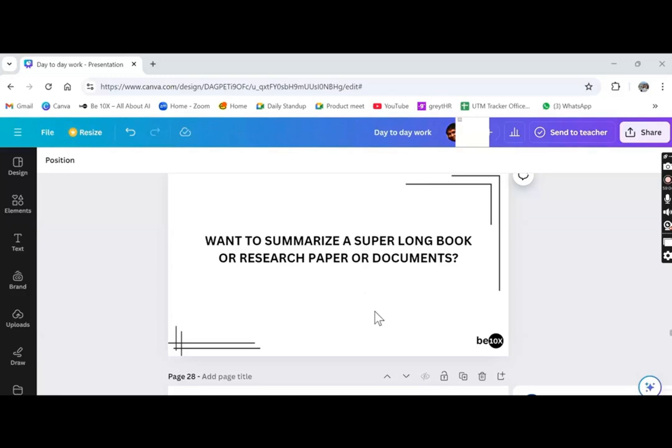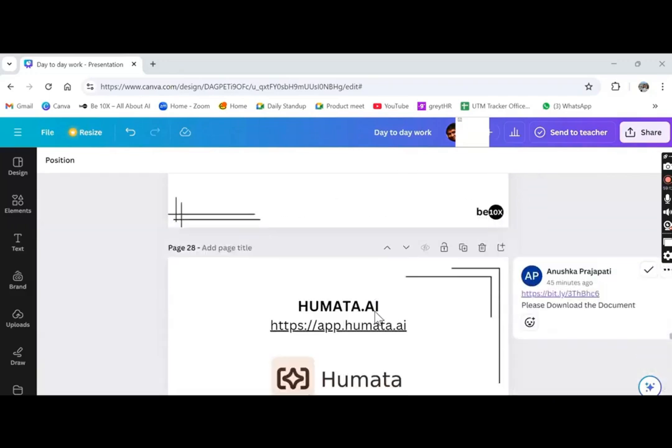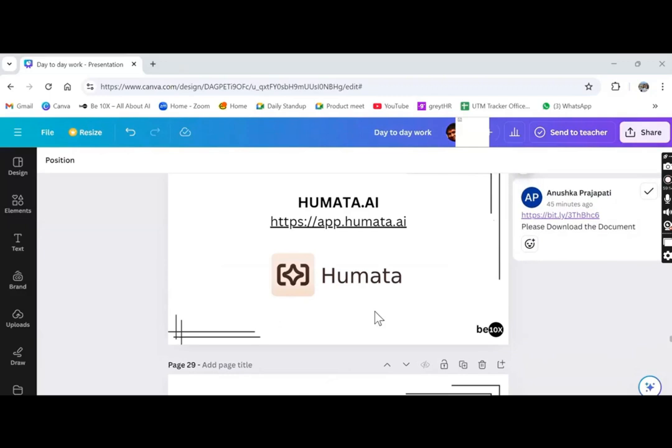We will be going through a tool which helps you to summarize your PDF, which helps you to take out the content from your PDF. Now what is the tool? The tool is Humata.ai. Humata.ai is the tool which we use to summarize the PDF.